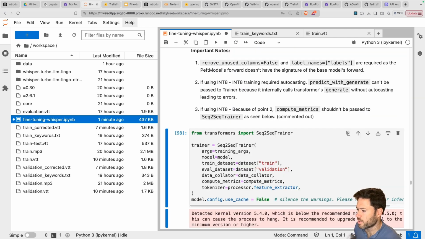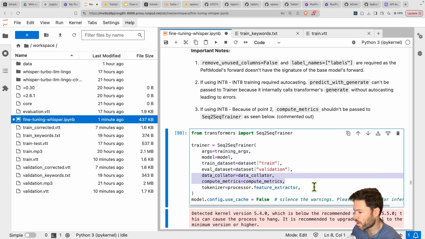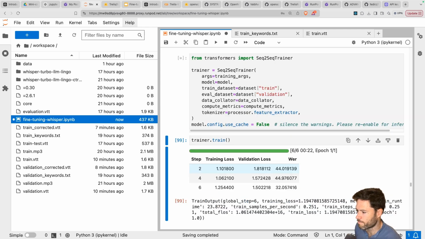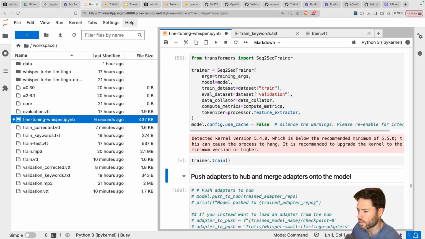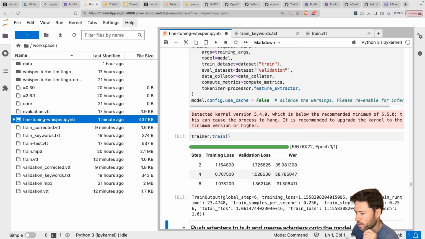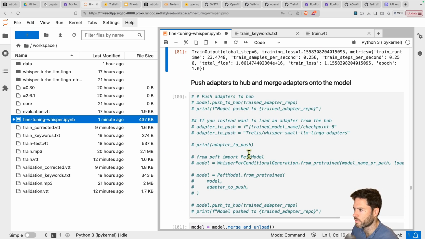So with that defined, we're ready to pass our data sets into the trainer with the model and training arguments, pass the data collator and the compute metrics, which does the word error rate, and pass in the tokenizer, which comes from the feature extractor. So with that, we can run training, and let's see if I get something similar. And so we have the 6 training steps, and you can see the word error rate is kind of falling. The validation loss is definitely falling, and the training loss is maybe a little bit unstable, but we'll see in the outputs if it has a positive effect.